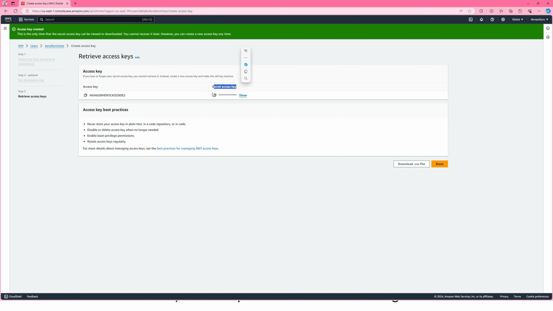This secret access key is your password. These are sensitive information. Do not share with anyone. I will delete this access key and secret access key after this demo. So don't try to hack me. So make sure you copy this in a safe place.